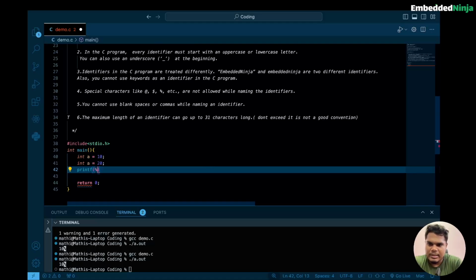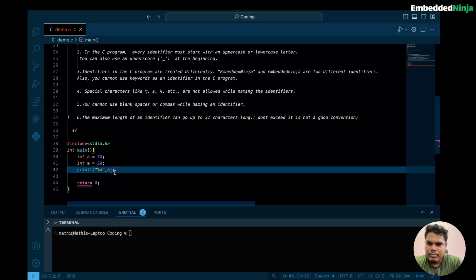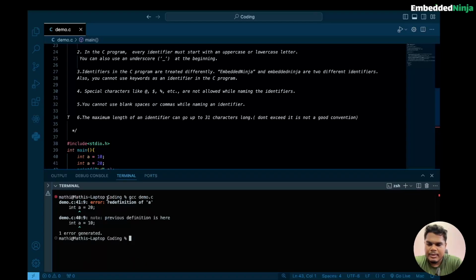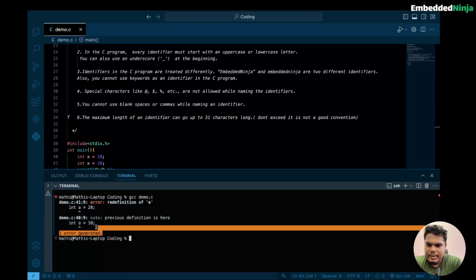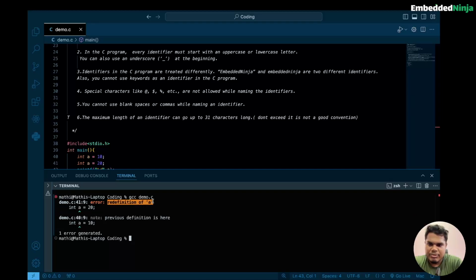I'll demonstrate this quickly. %d is a format specifier. Now gcc demo.c. If you see here, the compiler is giving an error. It says redefinition of a, and the previous definition is here.